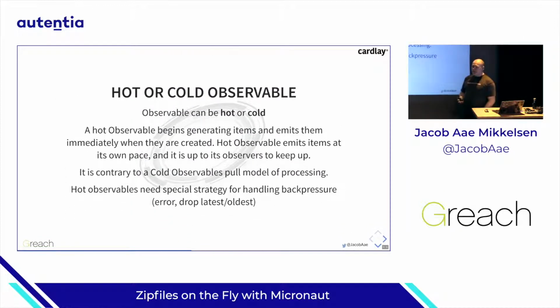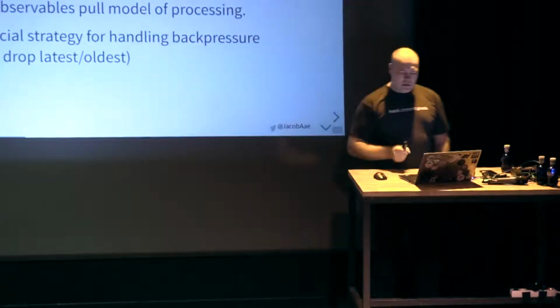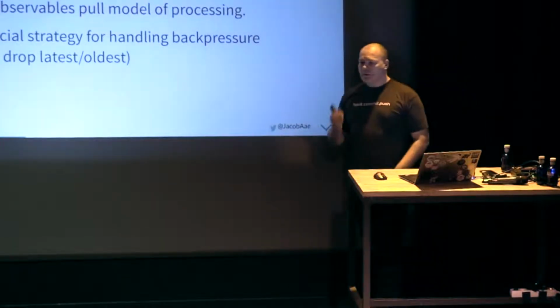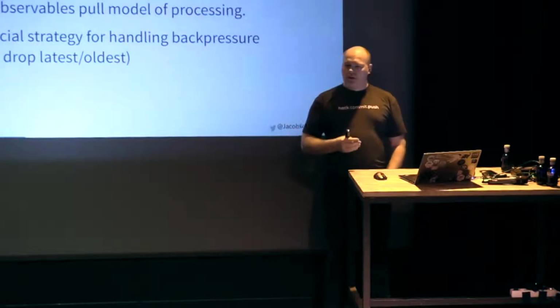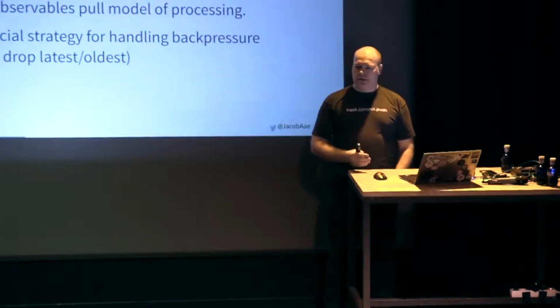Observables can be hot and they can be cold. A hot observable is, for example, the stream that comes out of a mouse that you roll around. You don't determine the amount of events that happen. Whenever it's moved around, it produces an event. You can decide to listen to them if you're the operating system, or you can throw away a couple of these events. It's hot, you don't decide. In a cold observable, you determine when you want to listen and when you want to start producing things.